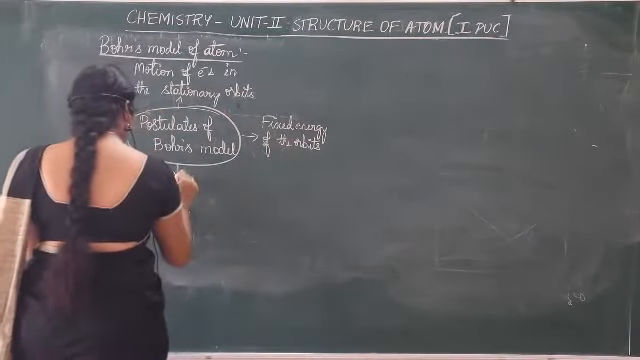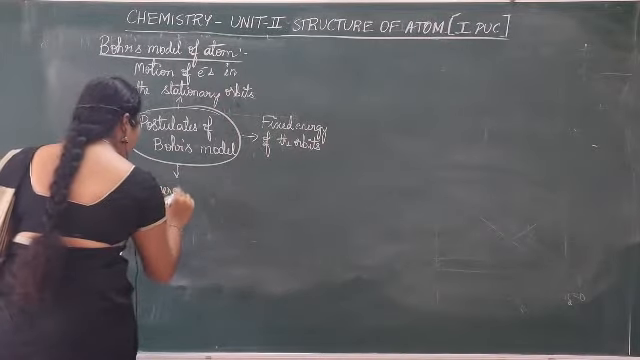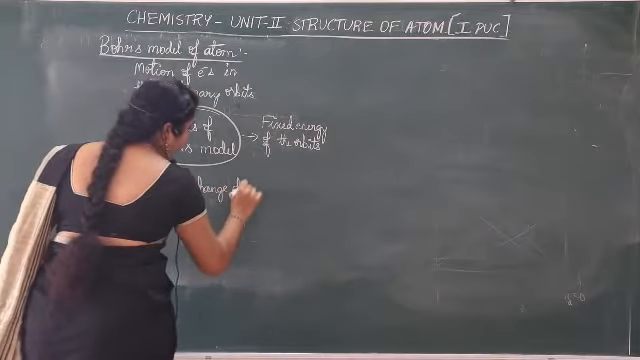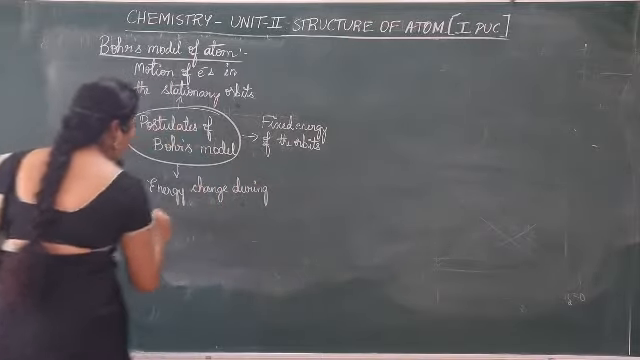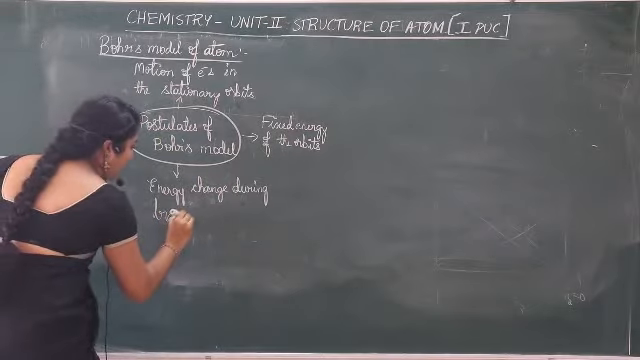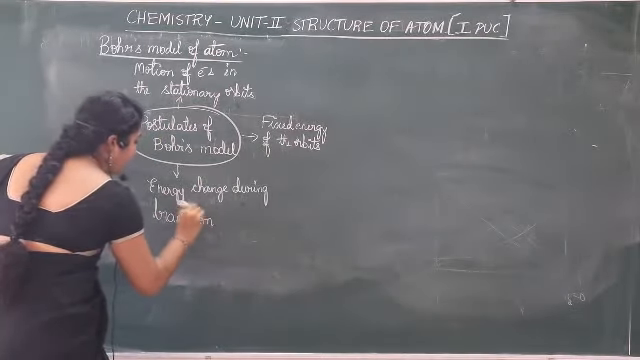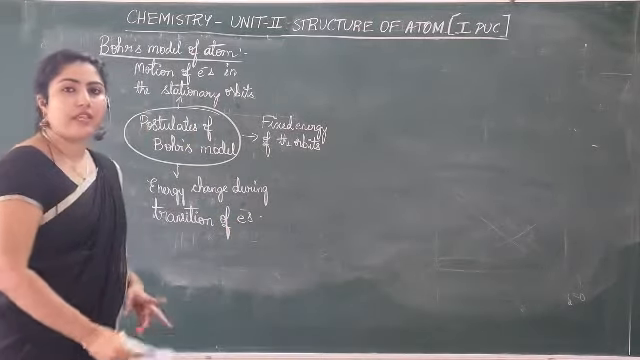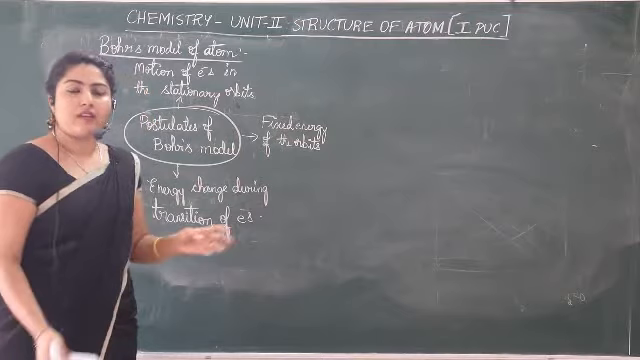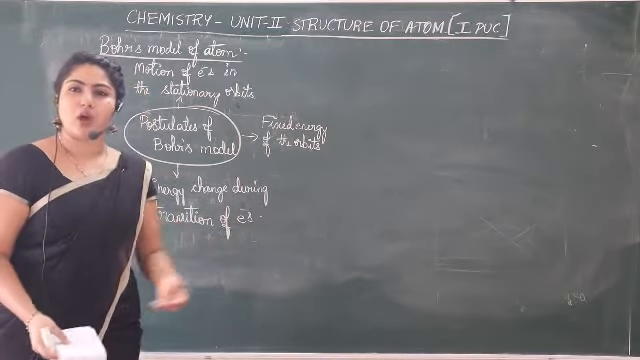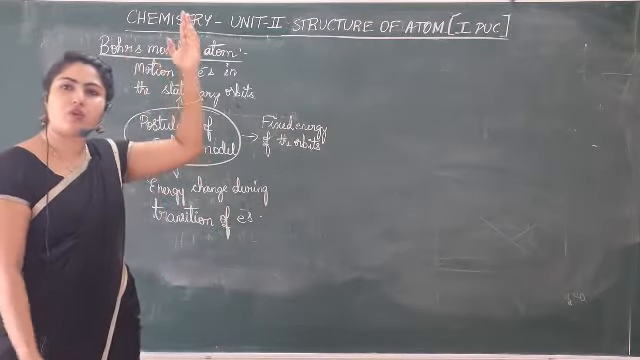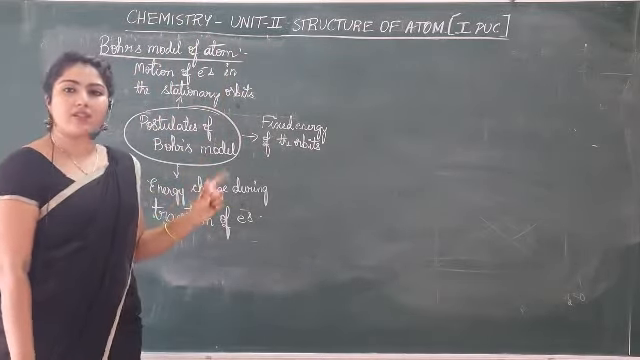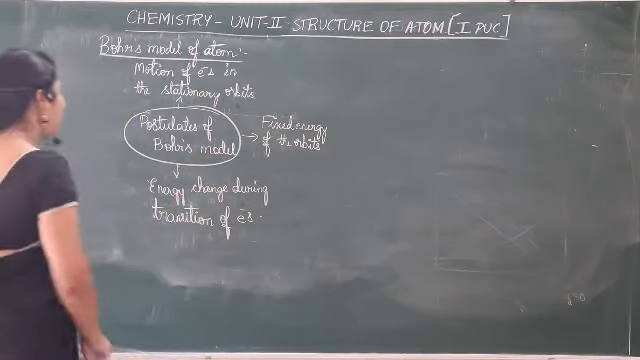The next point was energy change during transition of electrons, that is, when electrons undergo transition. Now you know, from lower energy, if it absorbs energy, the electrons will go to a higher energy level. So during that, what is the energy change taking place? About that also he has explained.